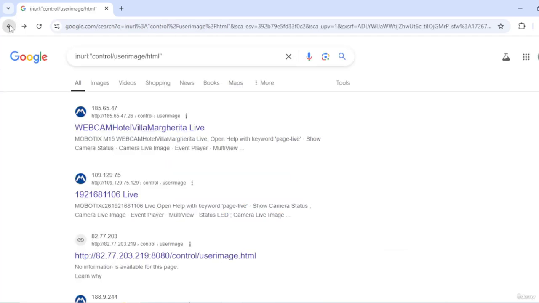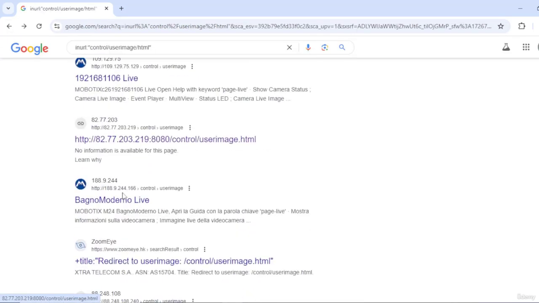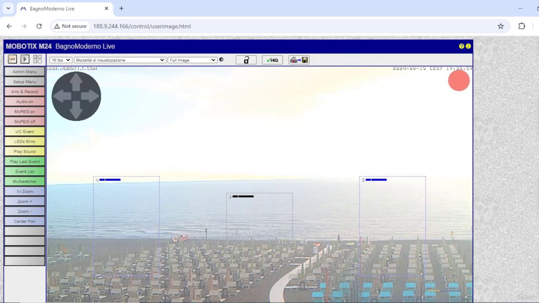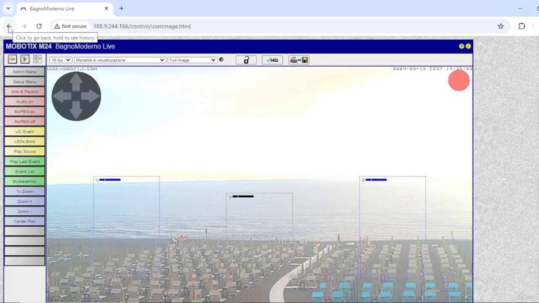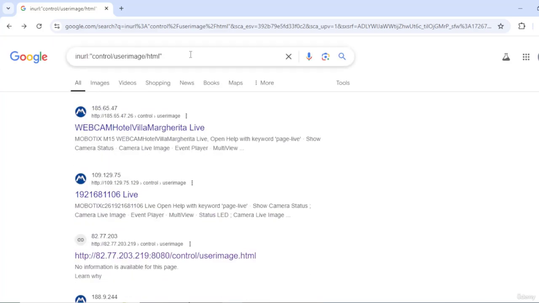Okay, this particular site probably did not open. We can try the other ones. And that's it. You can see that this is accessing somebody's camera. Let's go back and try something else. We are accessing somebody's camera. I think this is some kind of a dockyard. We do not really want to hack anybody or get into somebody's private things. This is purely for demo purposes.